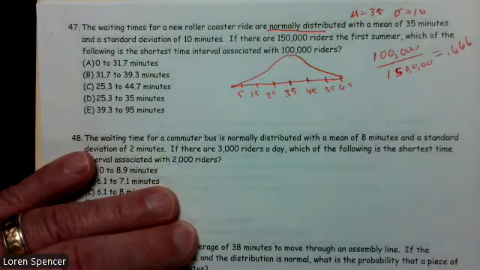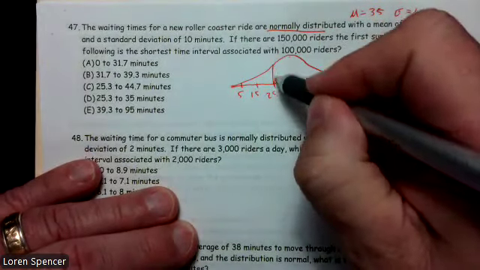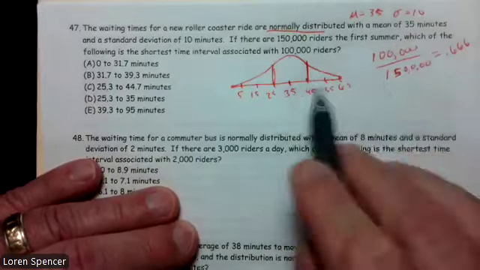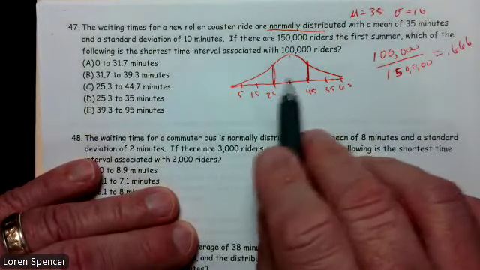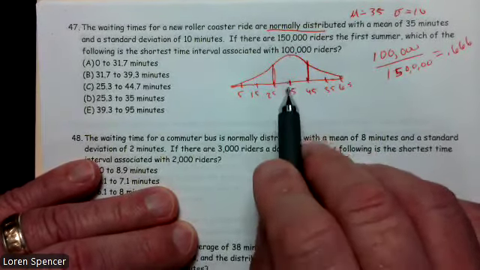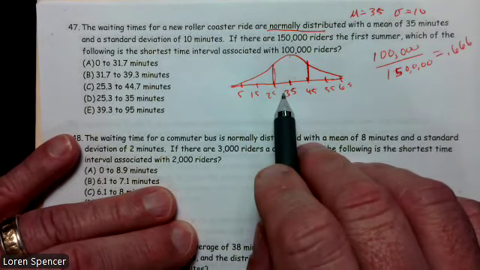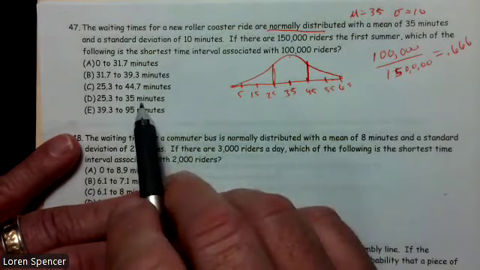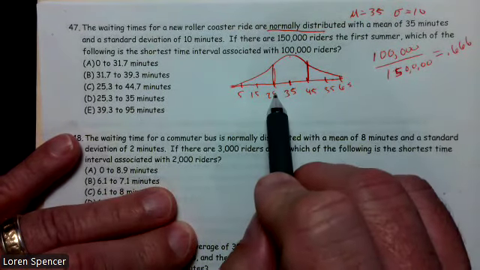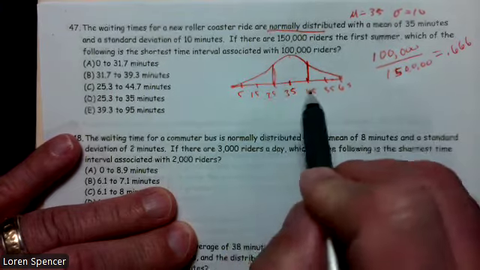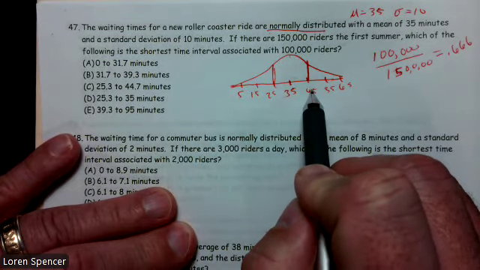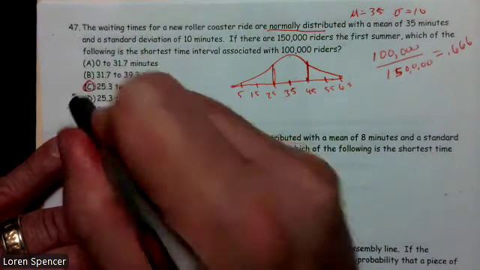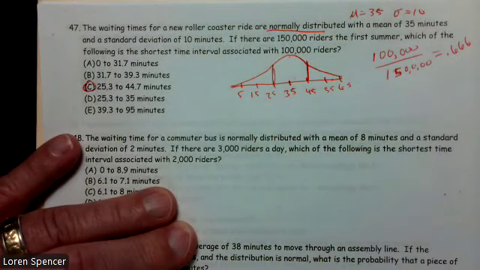Well, that means we want about 68%. Well, 68% is plus or minus 1, and we know we have to be centered on the mean if we want the smallest interval. So which one is the smallest interval centered about the mean? About 25 to 45 is what we're looking for. So C, 47 should be C. All right, and we can just use the empirical rule to estimate that.